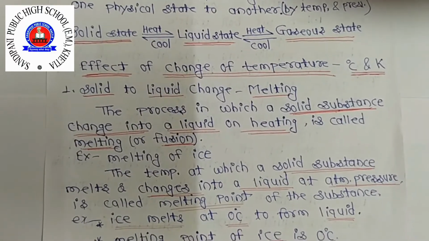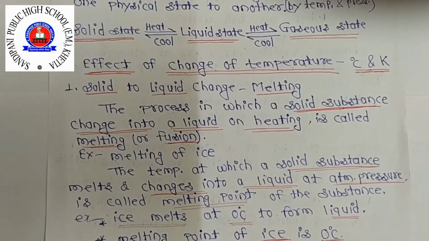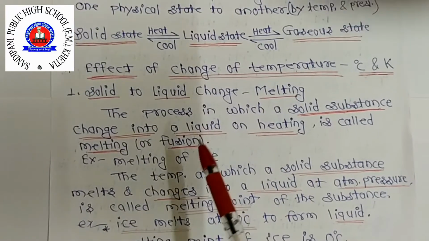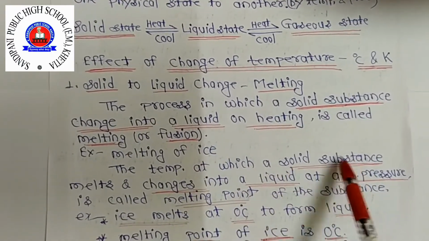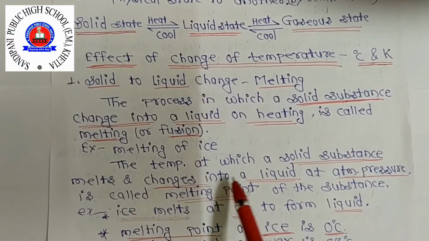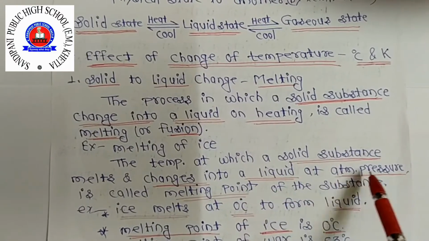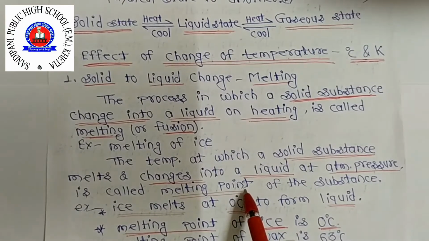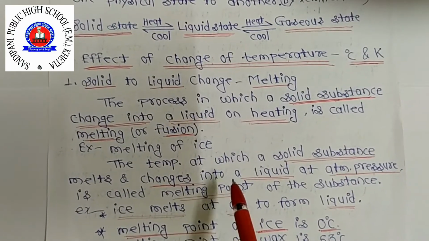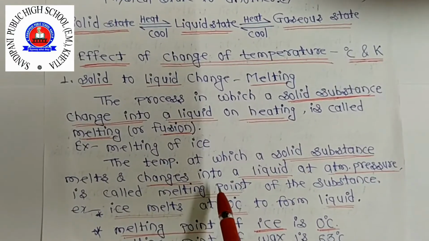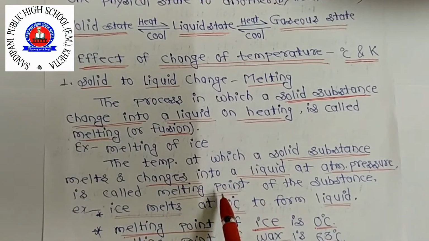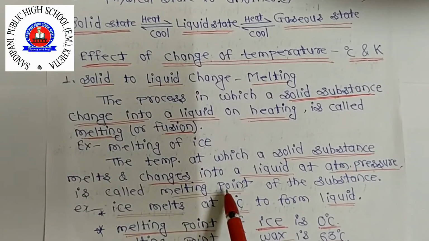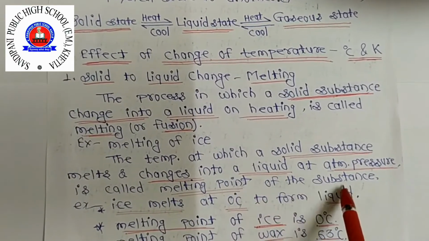That is why the ice gets converted into water. The temperature at which a solid substance melts and changes into a liquid at atmospheric pressure is called the melting point. The point at which a solid substance starts melting is called the melting point of the substance.